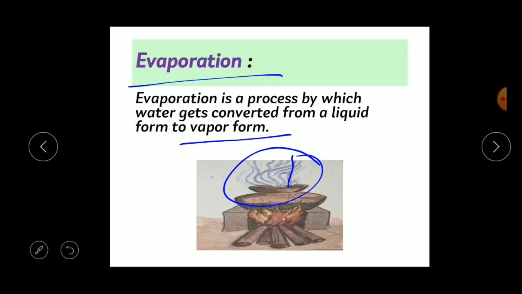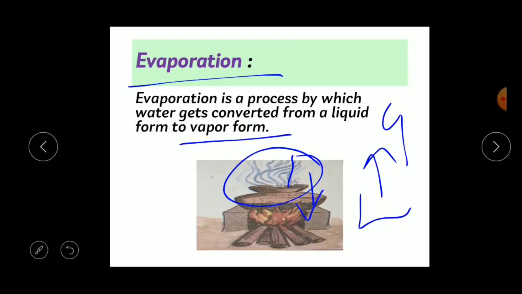This process of changing water from liquid state to gas state is called evaporation. Due to the heat, water boils, gets evaporated and rises up, and the amount of water in the vessel also decreases. Understood?